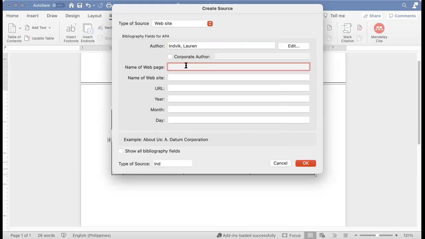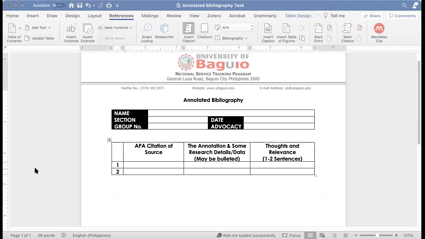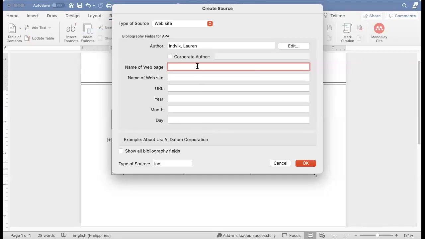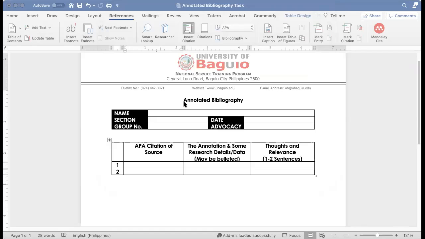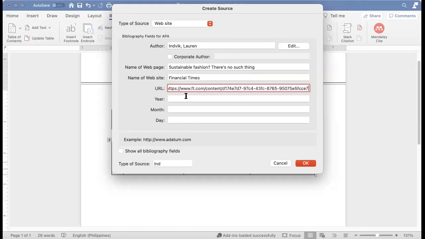Name of web page, this is where you put the article title. So, Sustainable fashion, there is no such thing. So you copy that, you put that in your citation. Name of website, this is from the Financial Times. URL, you have to copy the website. Copying the website now. There you go. It was published in 2020.